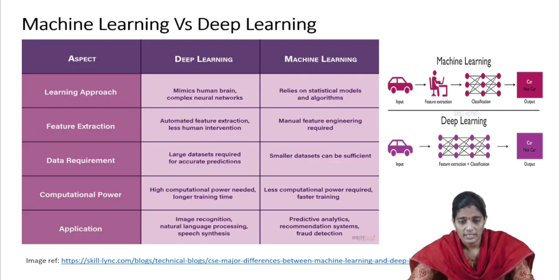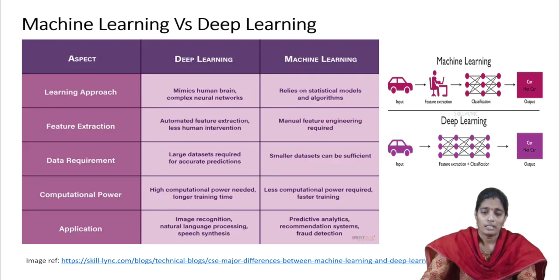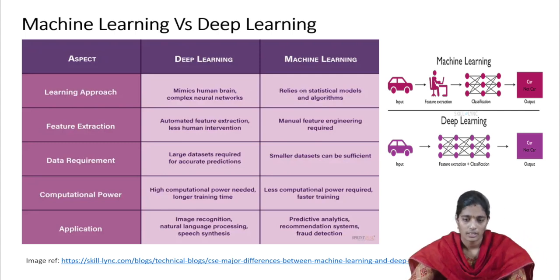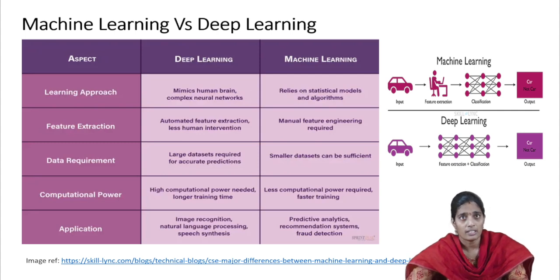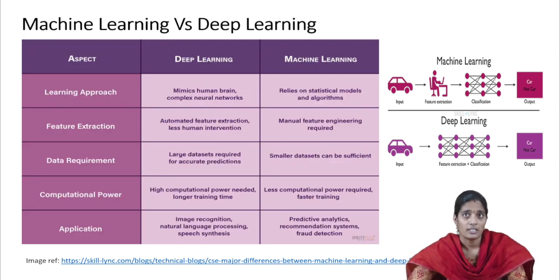Deep learning algorithms are going to extract the features automatically without any human intervention. In machine learning, manual feature engineering is required. Here, first we are going to give the input, then we are going to perform the feature extraction manually. After that only the machine learning algorithm is going to perform the task.